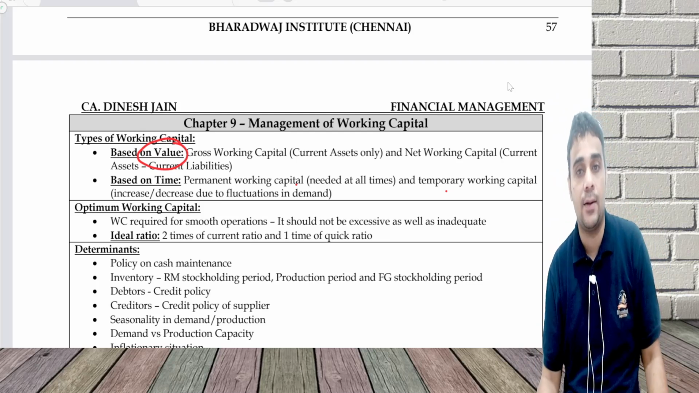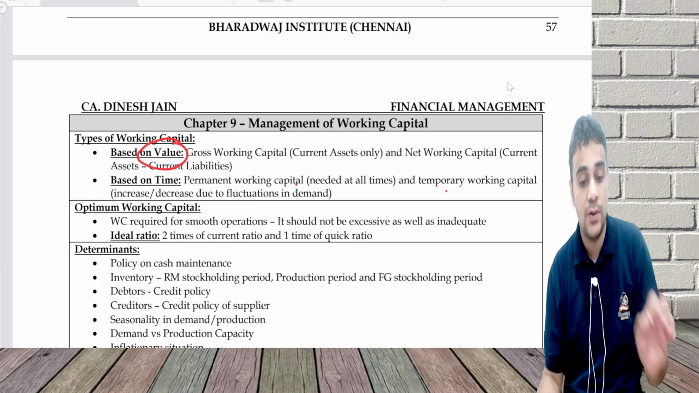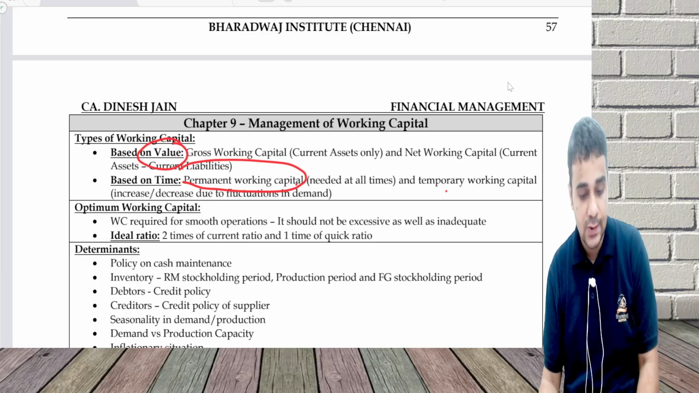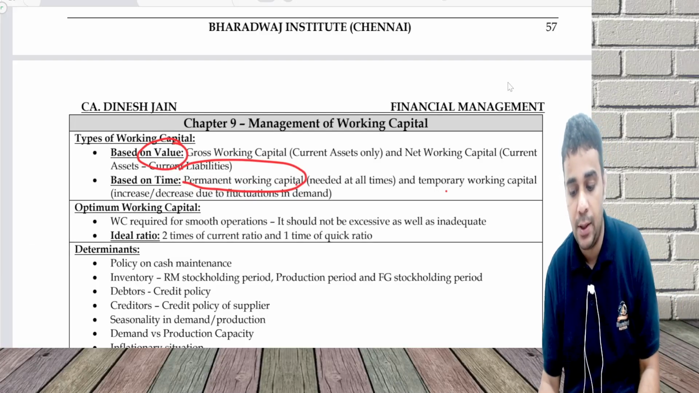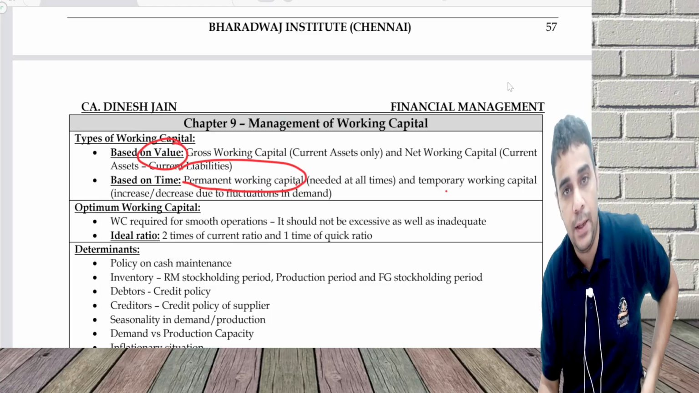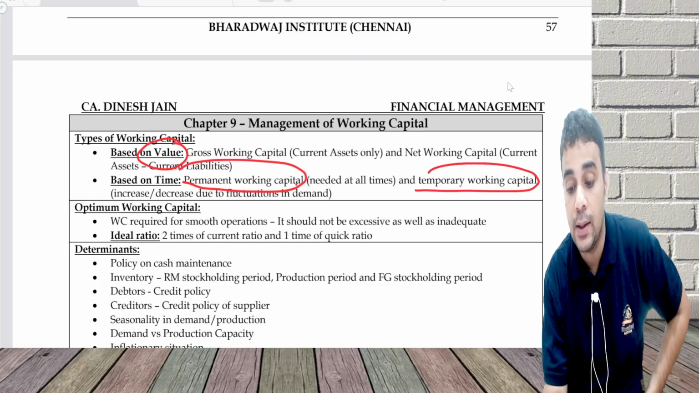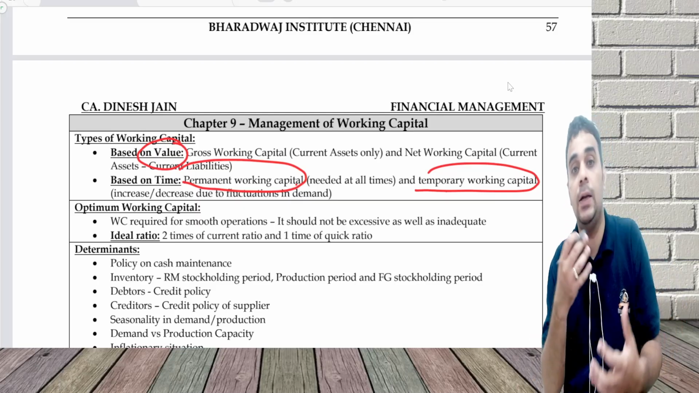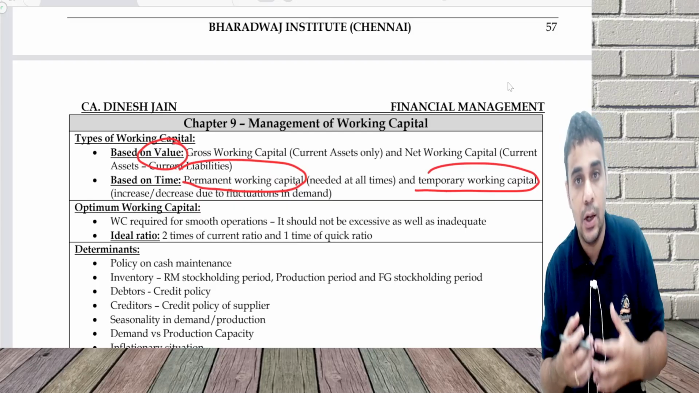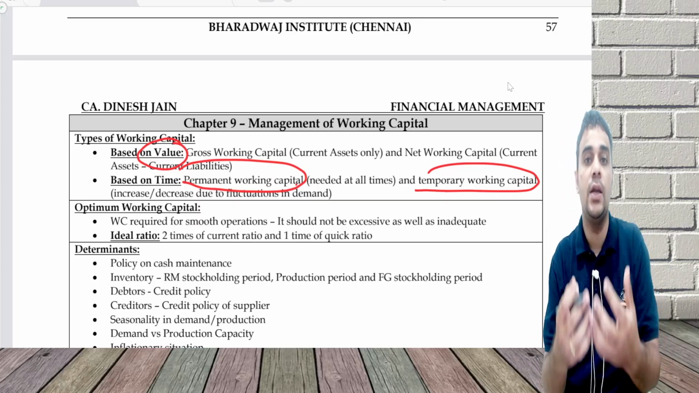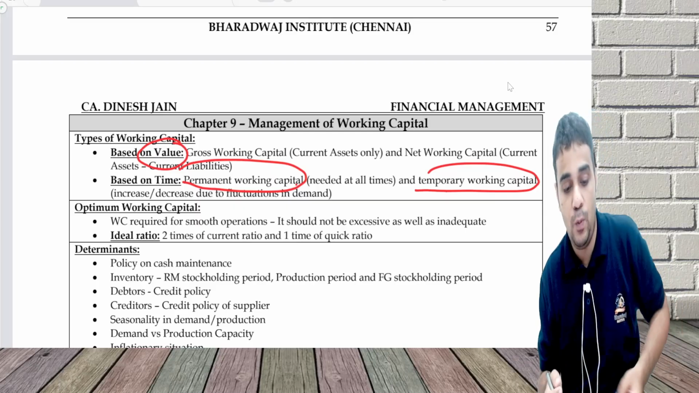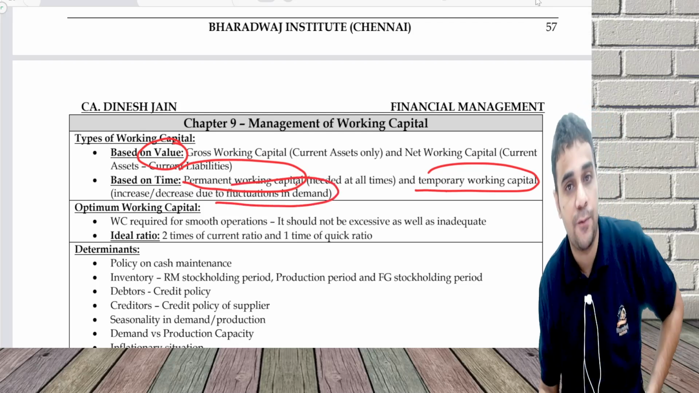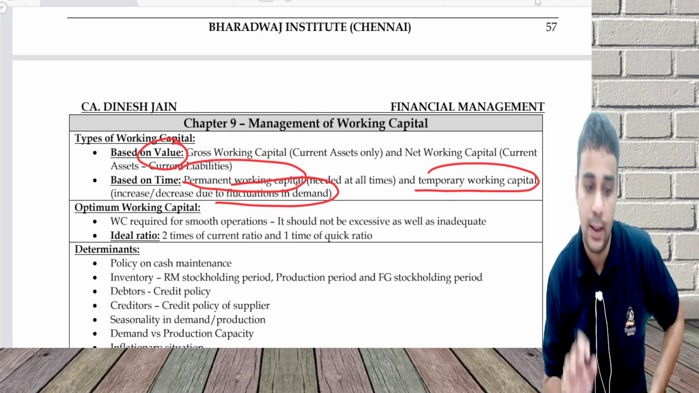Based on time factor. What is based on time factor? Is one which is permanent. Permanent means it will be there always. Some requirements of working capital will be there always with the company. And temporary working capital. The temporary working capital, because suddenly there is a fluctuation in demand during Diwali season, during Christmas season, during New Year. I may maintain more inventory because there is a fluctuation in demand. I may have more debtors because there is a fluctuation in demand, which is called temporary working capital.